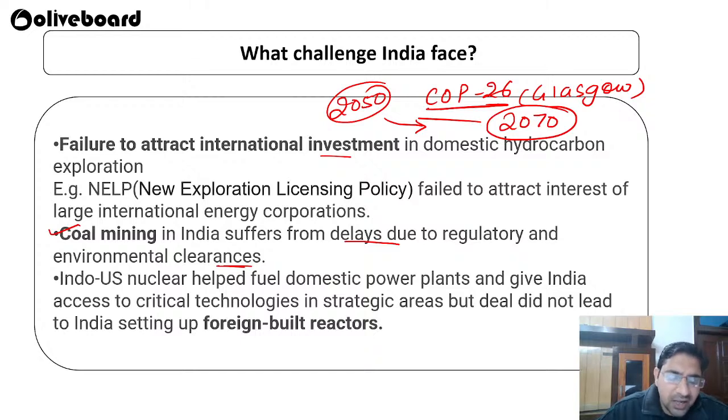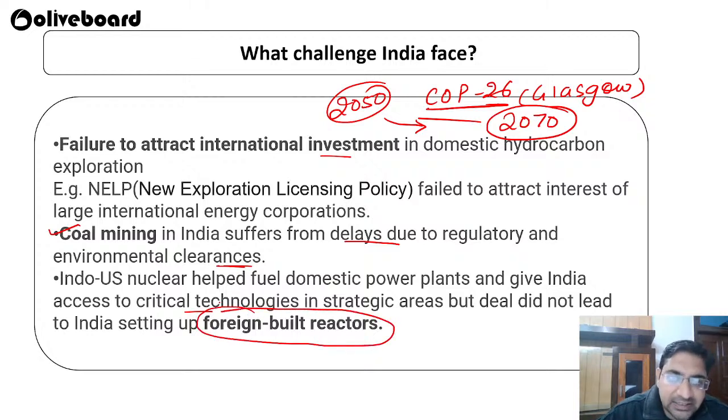Okay, because we cannot leave coal until we are provided with proper things, proper technological transfer. Until then we will not be leaving coal, because coal is the main source of energy throughout the world till now. Even China, USA, wherever you go, coal is still the important thing. Okay, so the Indo-US nuclear deal helped fuel domestic power plants and gave India access to critical technologies in a strategic area, but the deal did not lead to India setting up foreign built reactors.